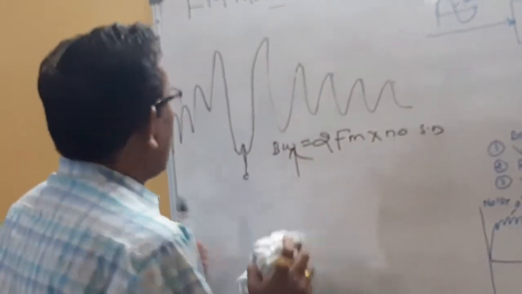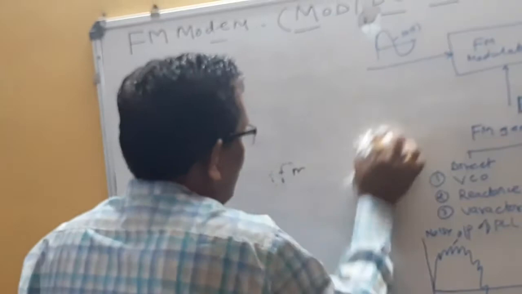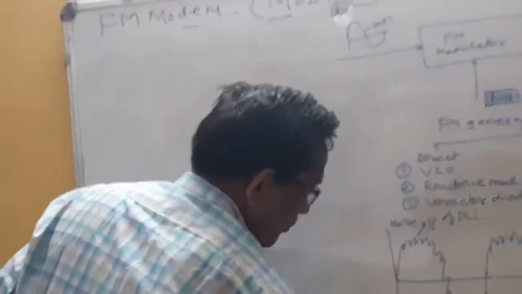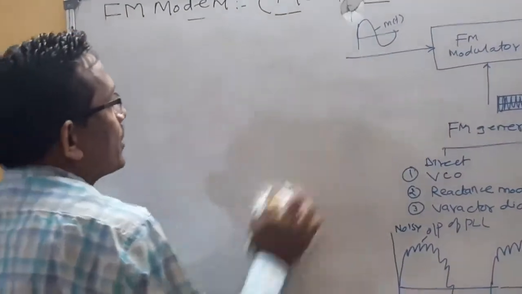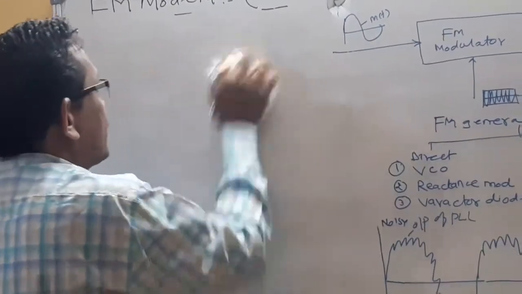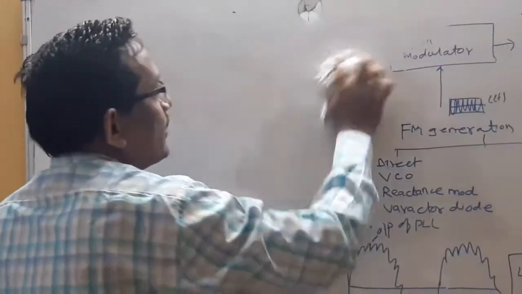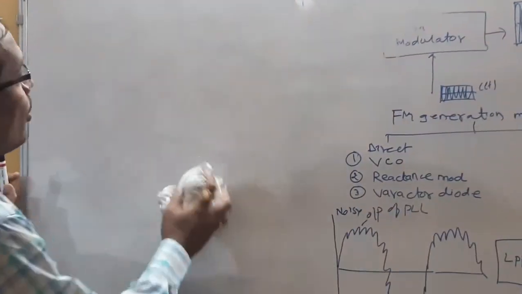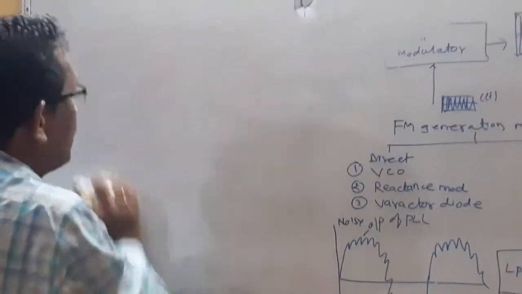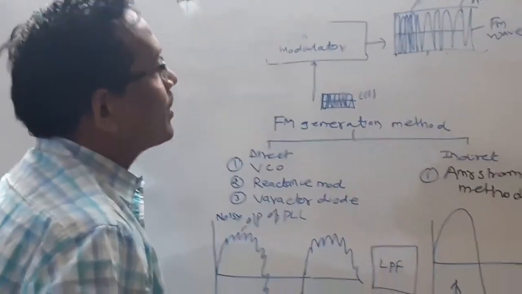So this is practical number 7, verification of your Bessel table using IC 8038. In the next practical, we will define FM detection by using IC 565 or 566. And we will give the demonstration of how to perform practical 7 and practical 8: generation of FM, then verification of the Bessel table and obtaining the bandwidth, then FM detection by using IC 565. Thank you.